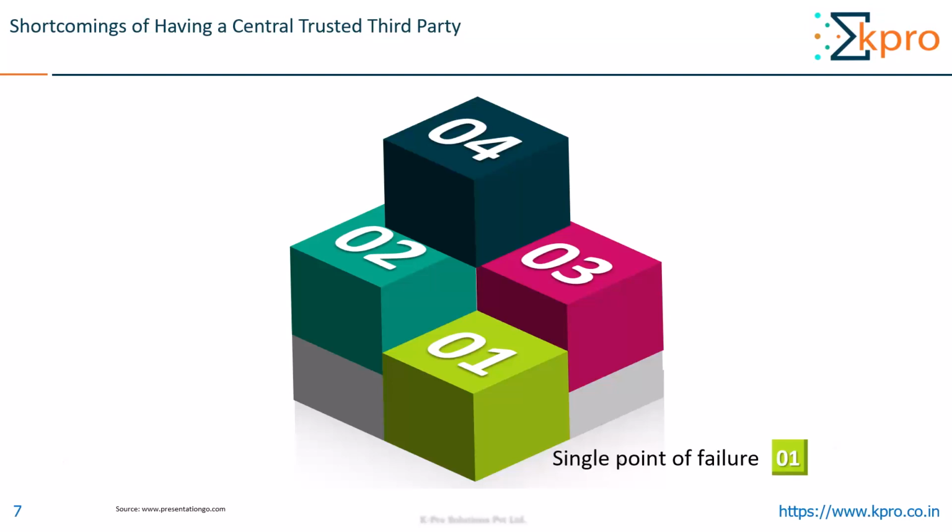The first one is single point of failure. These central trusted third parties become a single point of failure because of mismanagement, greed, and if the people working there get involved in some illegal activities. The next one is that they are expensive. These third parties are commercial entities and they charge for the services. The amount they charge sometimes becomes too expensive for some people to afford.